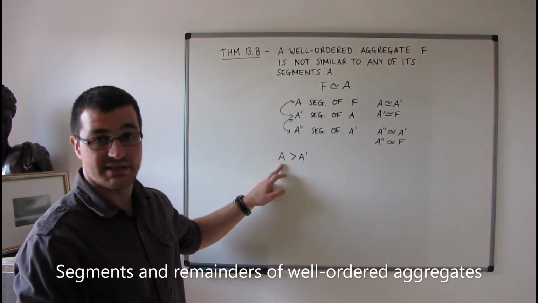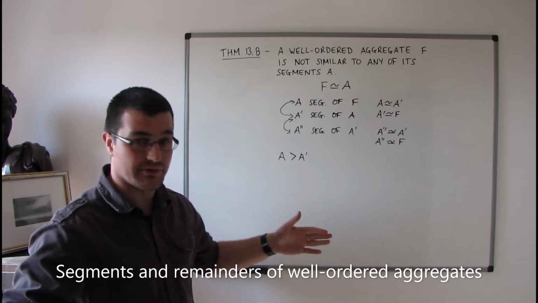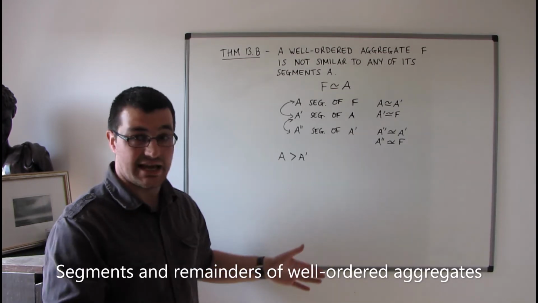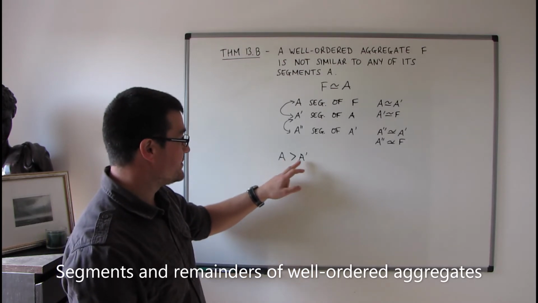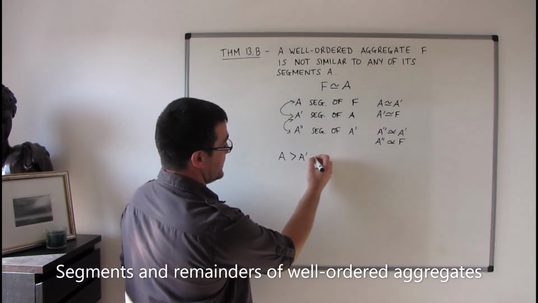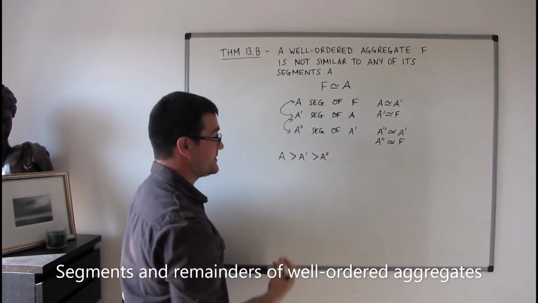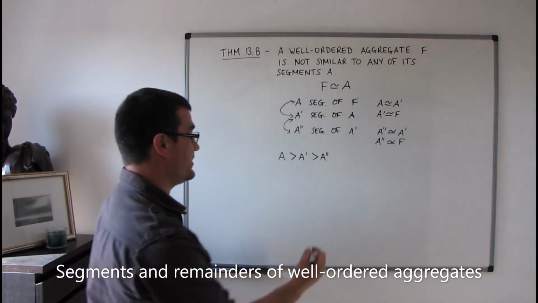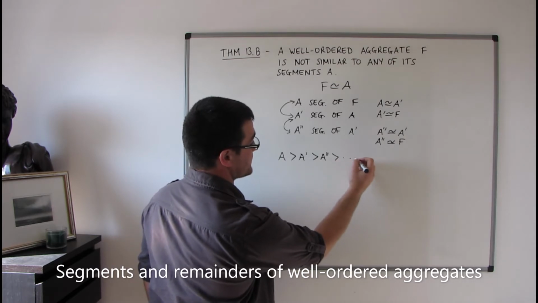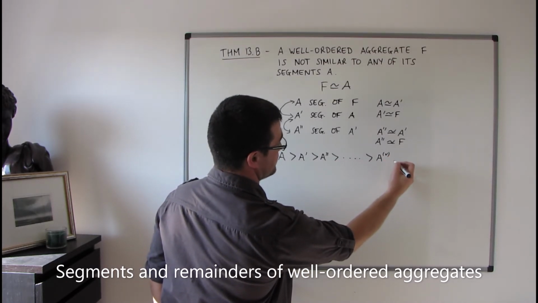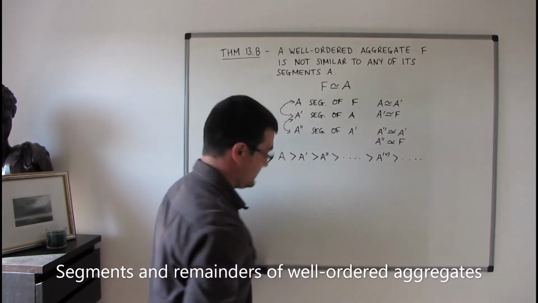So we can always say that the aggregate that we started with is going to be greater than the segment. So we know that A is going to be greater than A primed. A primed, remember, has the segment A primed primed, so A primed is going to be greater than A primed primed, and this continues, greater than, etc.